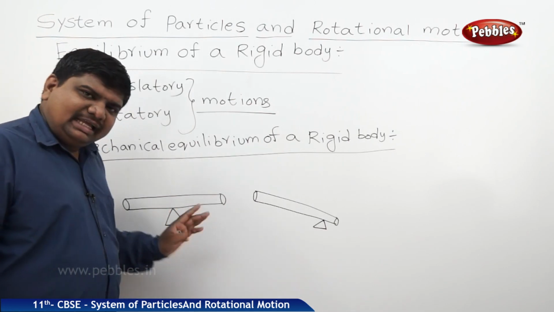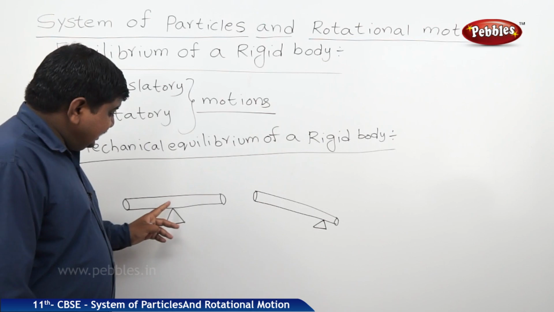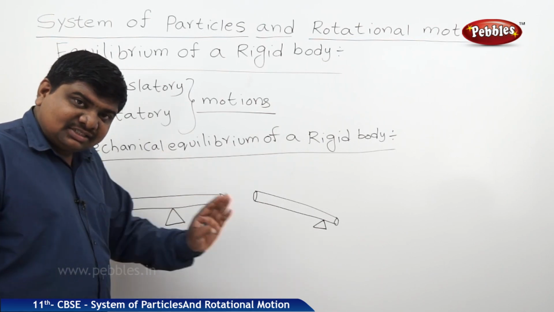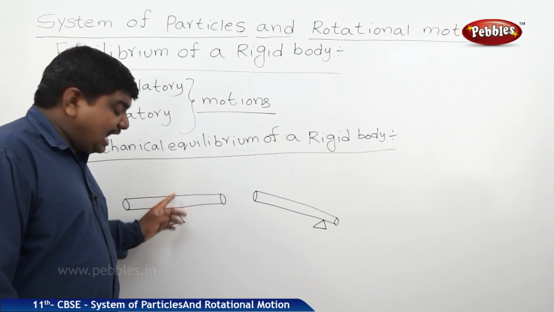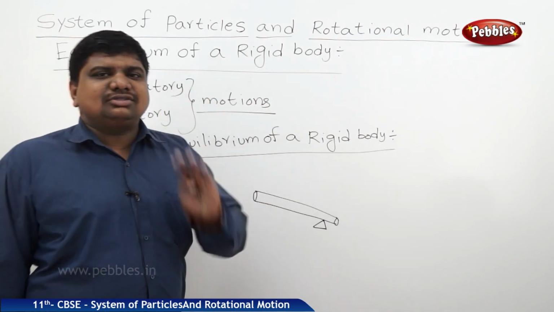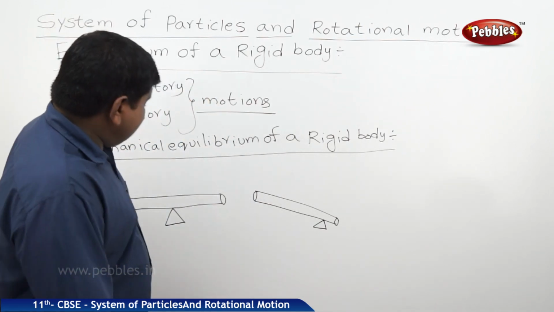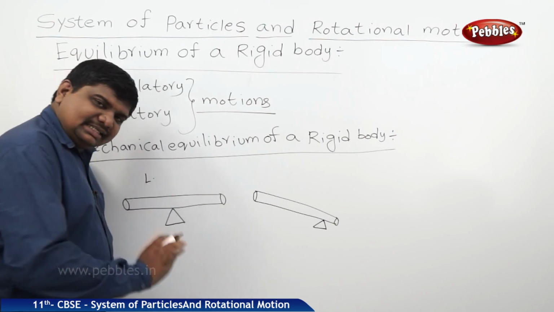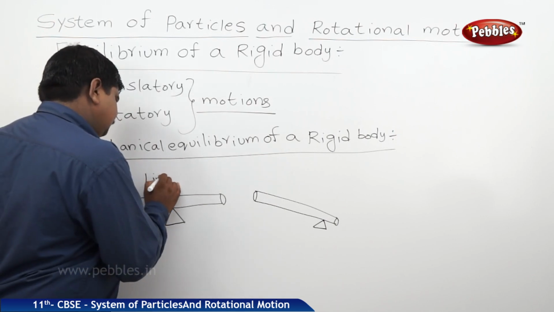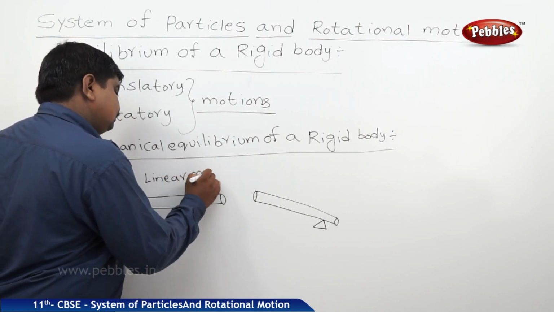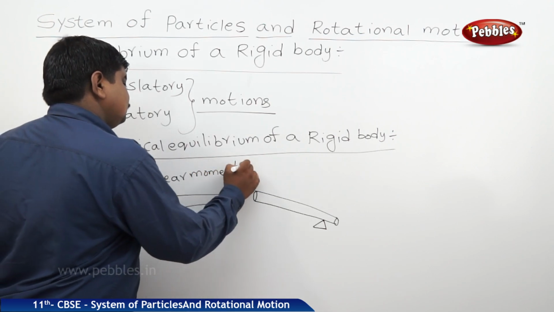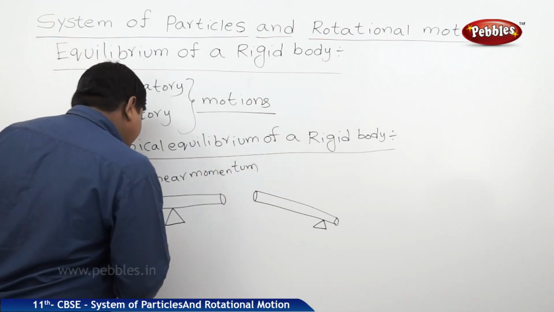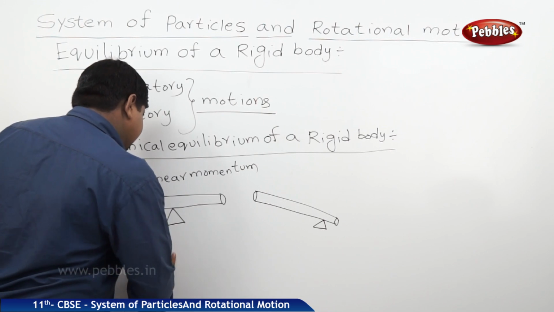Whenever a body is in balance, its linear momentum is conserved, and at the same time angular momentum is also conserved. So linear momentums are in balance and angular momentums are also in balance.